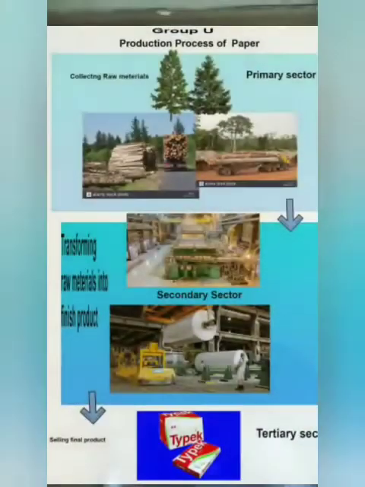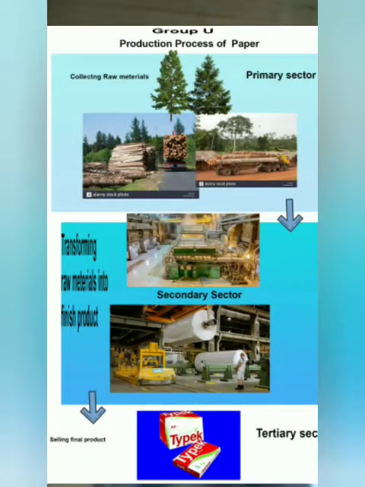So now we're going to look at the production process of paper. For paper to be produced, it needs raw materials. So we go to the primary sector, where we collect raw materials from the land. Then we go to the secondary sector, where raw materials are transformed into finished products. And the third and last part is the tertiary sector, where the paper is sold to retailers and other businesses.